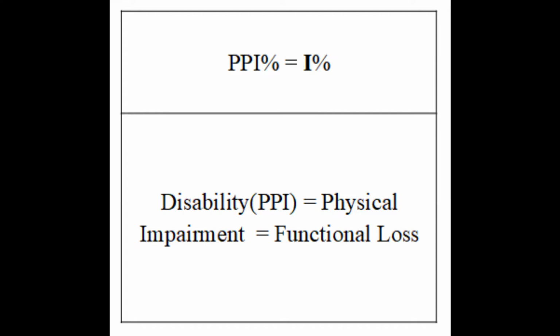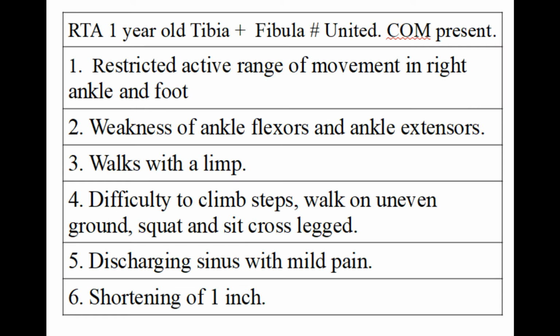Let us assume a case of 1-year-old compound fracture of tibia and fibula due to high velocity RTA. Let us assume that you have relevant records of the case including the X-ray reports. You are an MBBS graduate, then you are good to go. Note that the idea is to assess the disability when the clinical recovery is complete. However, you have to know the diagnosis, date of injury, present status of fracture of tibia and fibula for the purpose of assessment and certification.